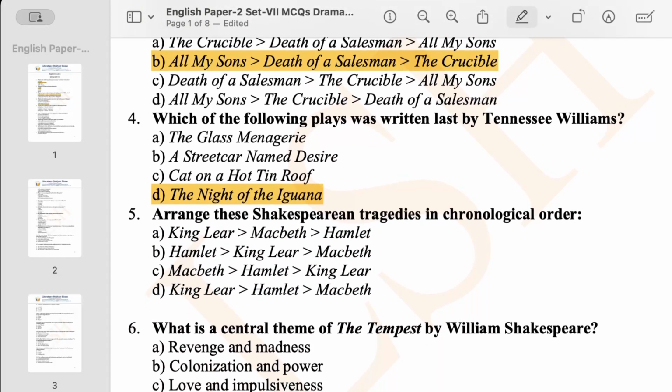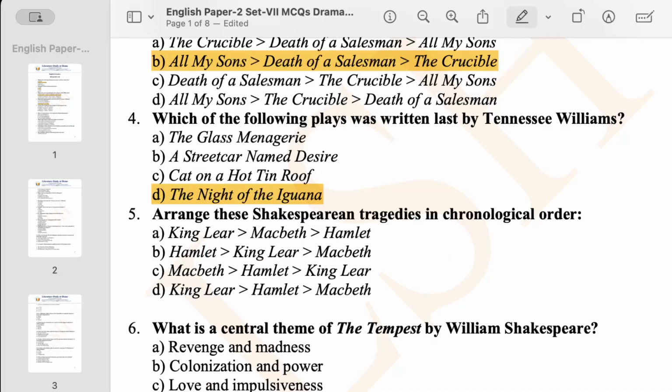Now, arrange these Shakespearean tragedies in chronological order. As I have already discussed, it is not about the publication time. It is about the written time. That's why it is set here. Hamlet is the play which was written in 1603.